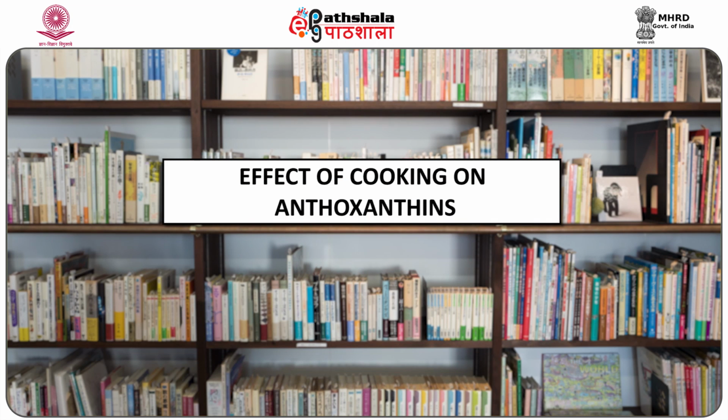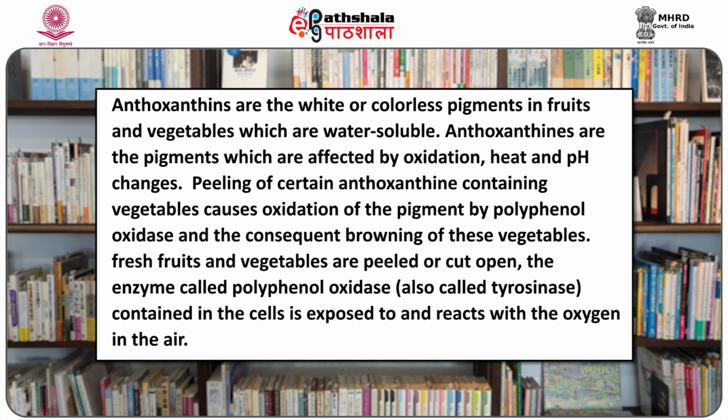Now, it is time to know the effect of cooking on anthoxanthins. Anthoxanthins are the white or colorless pigments in fruits and vegetables which are water soluble. Anthoxanthins are pigments which are affected by oxidation, heat and pH changes. Peeling of certain anthoxanthin-containing vegetables causes oxidation of the pigment by polyphenol oxidase and the consequent browning of these vegetables.